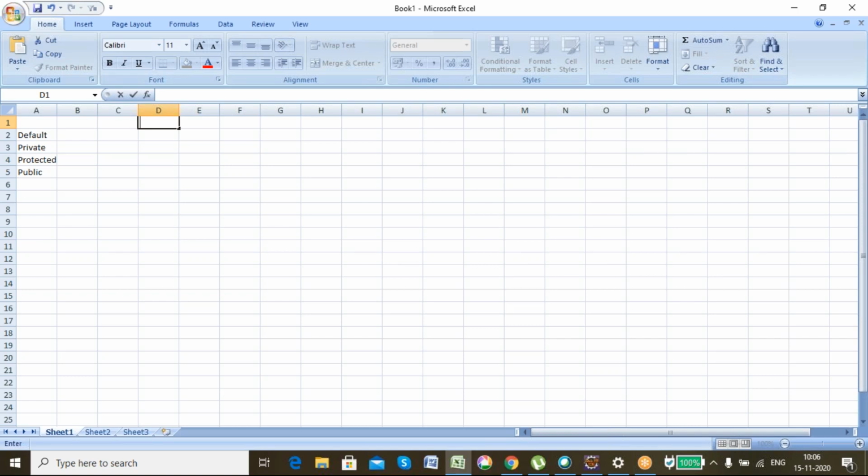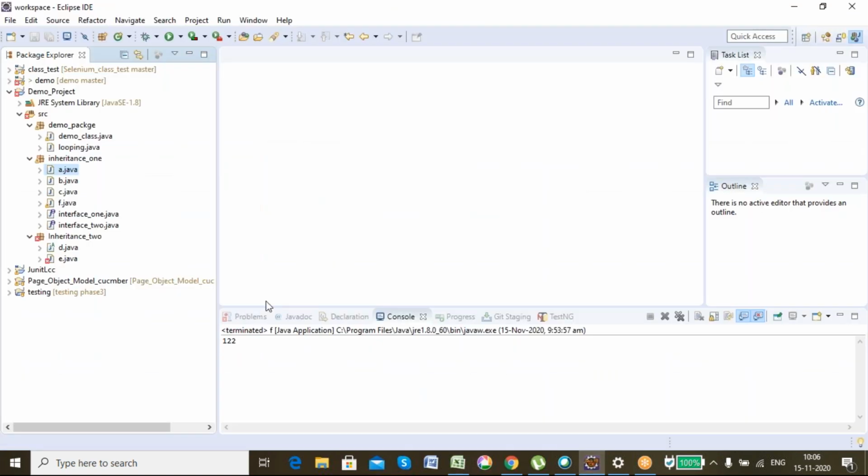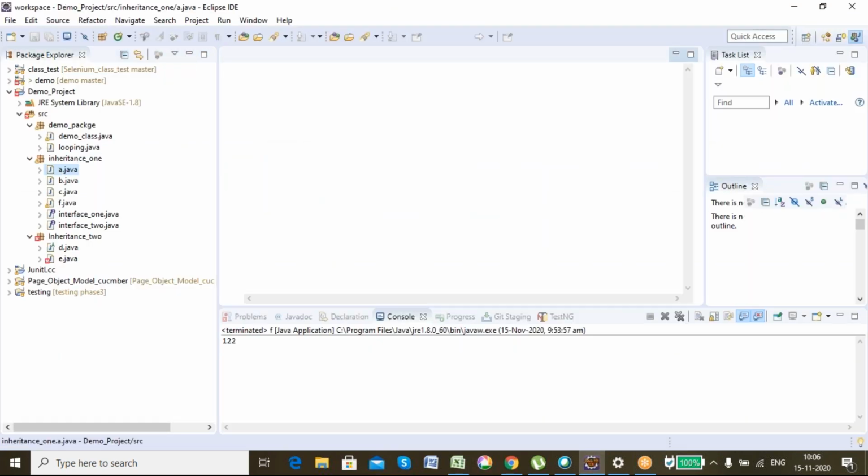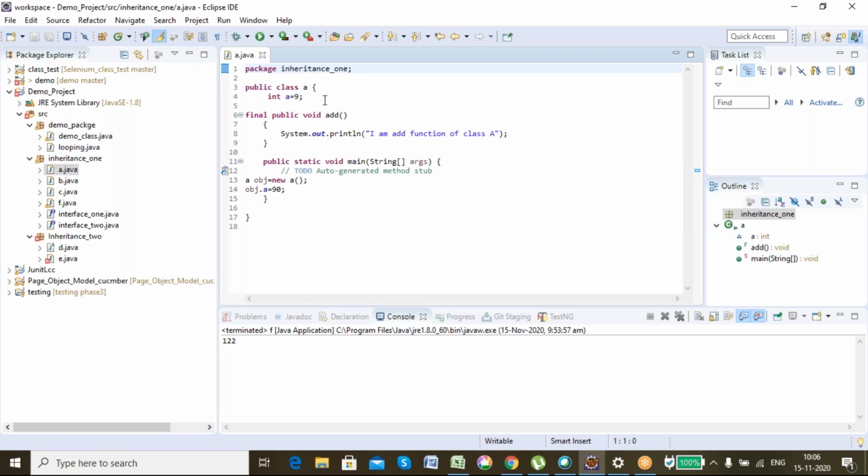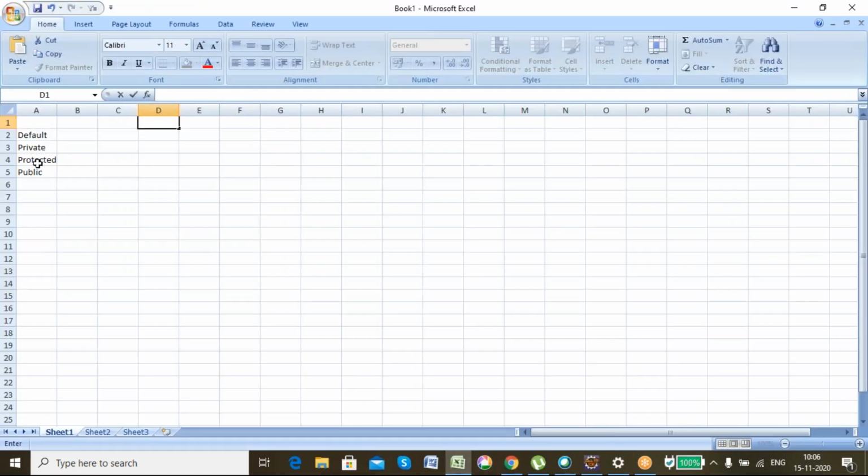So if I don't use any access modifier, for example here in A, I just define int a = 9. If I don't use any of the access modifiers which I have shown you, either private, protected, public or default, it will be default. By default, it will be default.